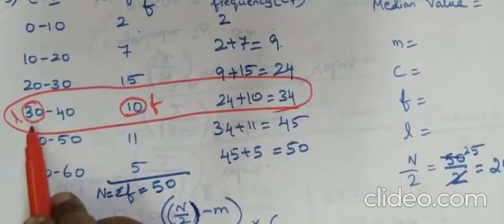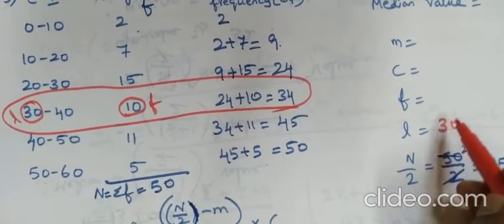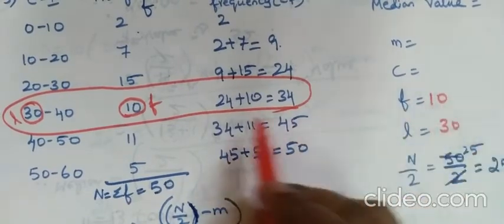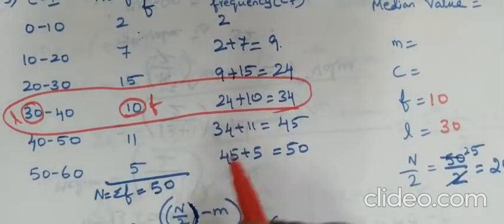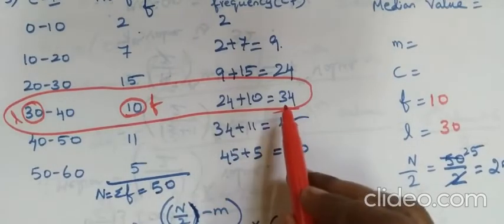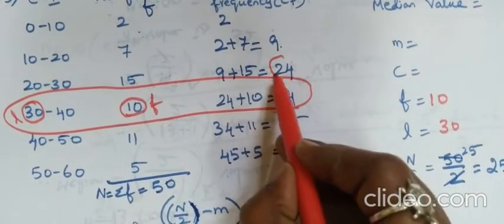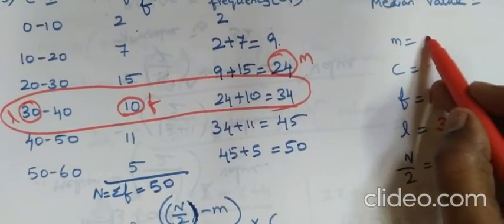This is our frequency, so we got L value as 30, F value as 10. We need the M value. M is nothing but the preceding cumulative frequency. Preceding means the one before, so we have marked it here. So our M is 24.